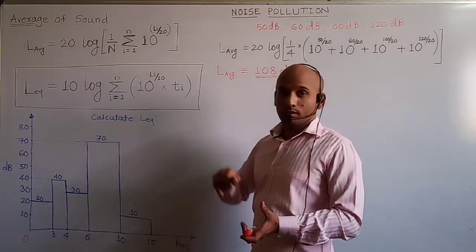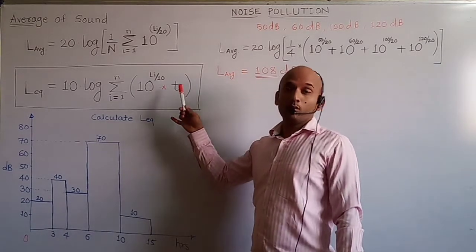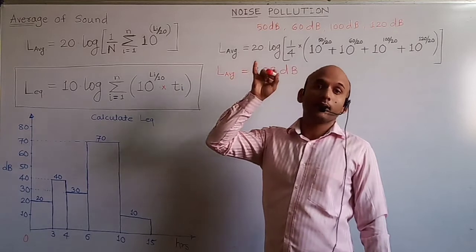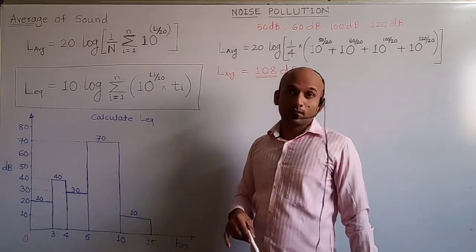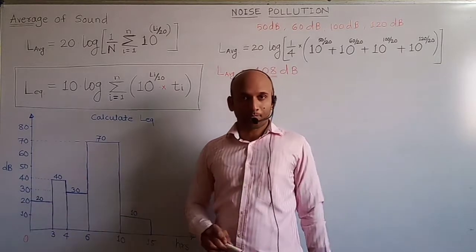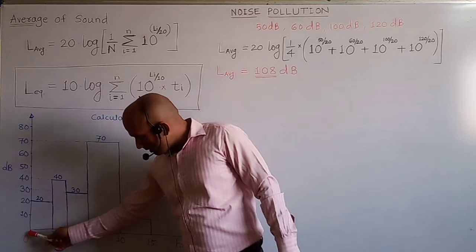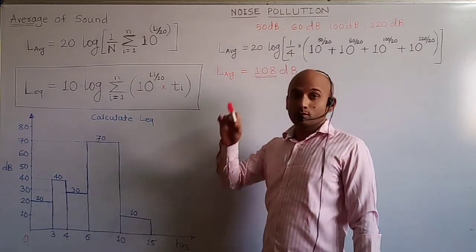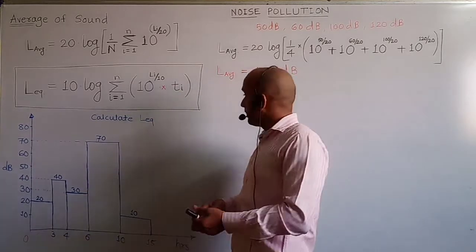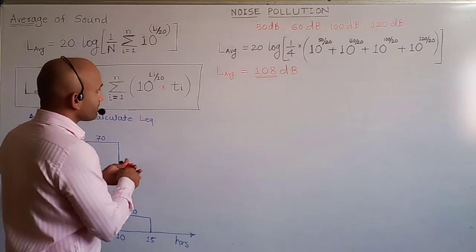This is the formula. Here it is Ti. What is the time? Ti is the time duration expressed as a fraction of the total gauging time. So for the first, 20 dB, the time will be 3 hours, but the total gauging time is 15. So the fraction is 3 by 15. So we'll calculate L equivalent for this.